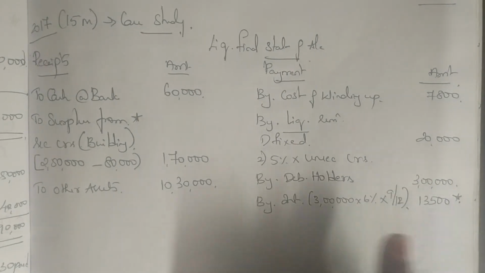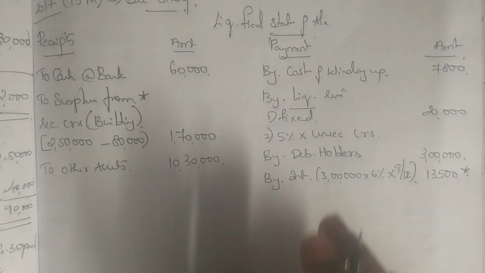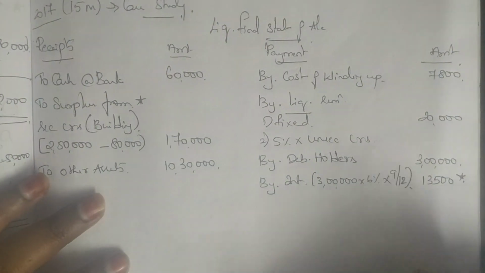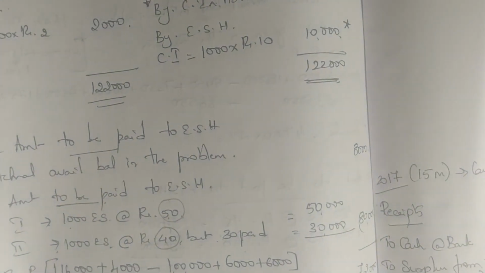This calculation also we have done. So please refer that. Okay, now up till here we have done. Now you have to calculate for your unsecured creditors. So the same thing continues. We calculate how much is the amount available, how much is the amount given. Then we decide which formula we use. Everything else is the same. So I'm writing here as a working note. And this working note is for 5% on unsecured creditors.